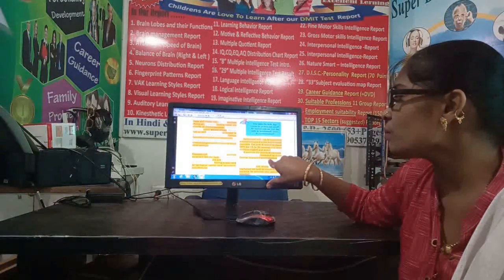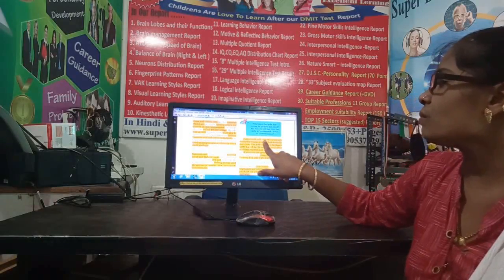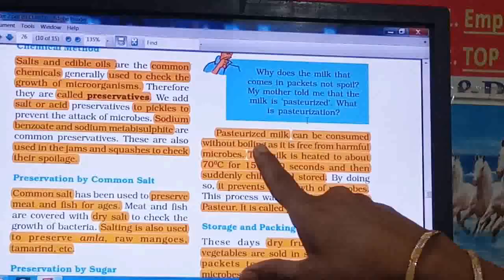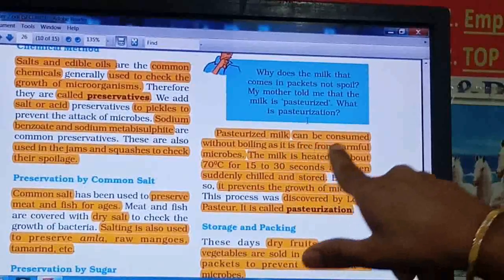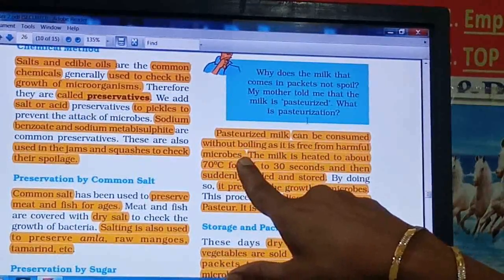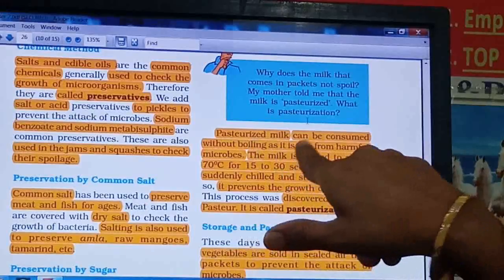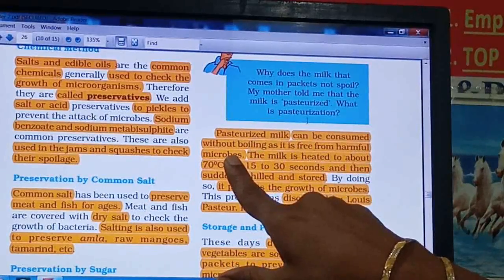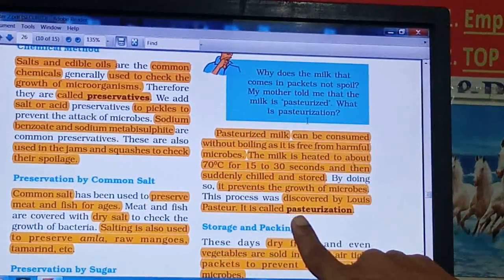Now pasteurized means what? Pasteurized milk can be consumed without boiling, as it is free from harmful microbes, right? Now how is it free from harmful microbes? And what is the process of pasteurization?